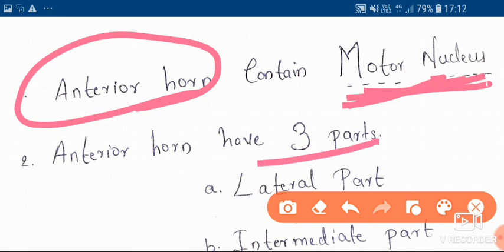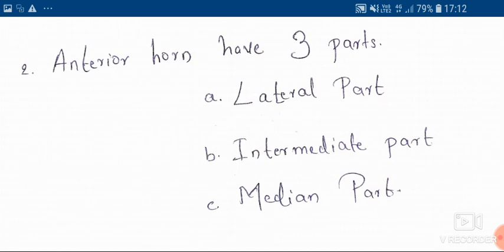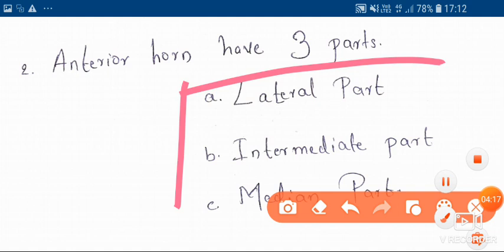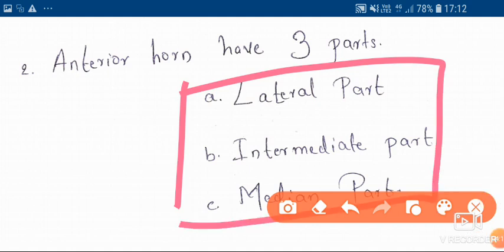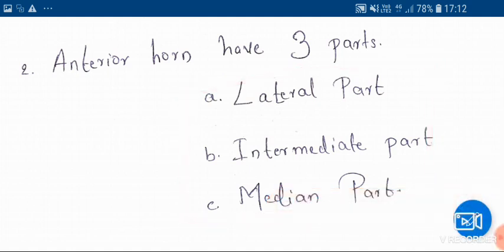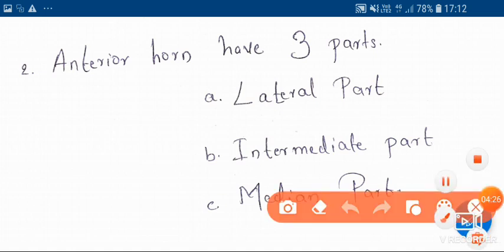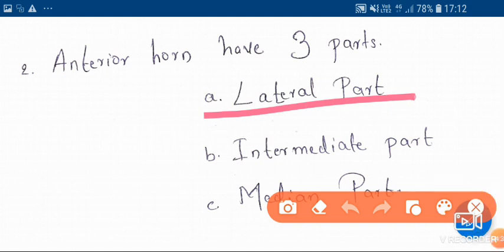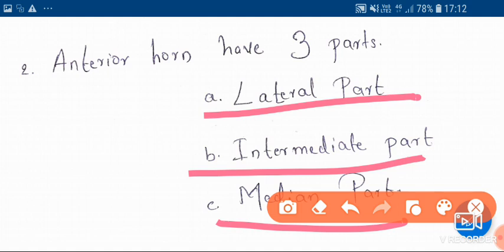The anterior horn has three parts, that is the lateral part, intermediate part and medial part. These three parts provide motor supply to various muscles. For example, the lateral part gives motor supply to the limb muscles, upper limb and lower limb. The intermediate part provides motor supply to the phrenic nerve and spinal accessory nerve. The medial part provides motor supply to the axial muscles.